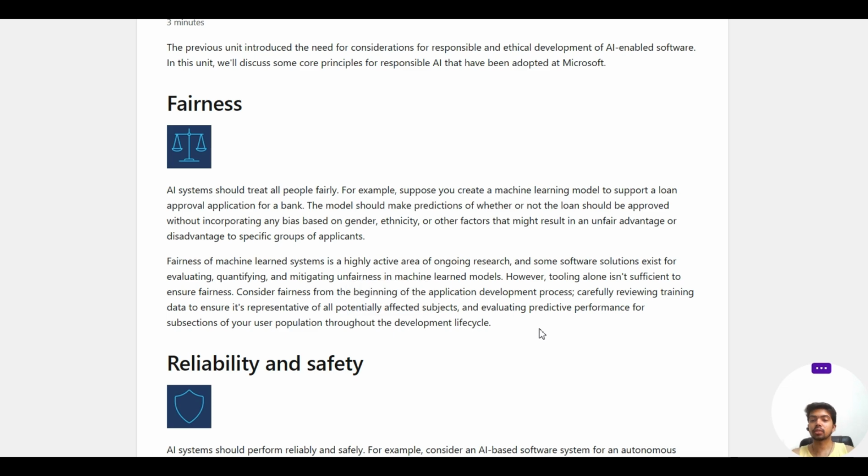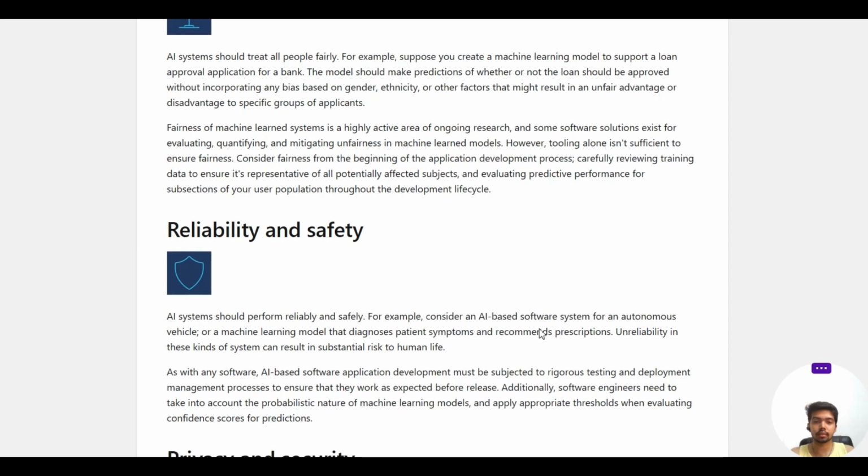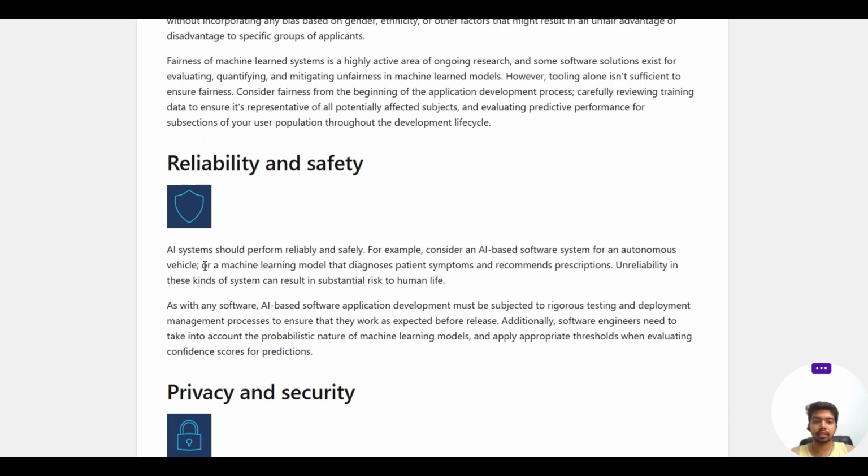Your data should not be biased in itself. If your data is biased, then it doesn't matter what you do, it is going to give you biased results. Then comes reliability and safety. An AI system should perform reliably and safely. For example, consider an AI-based software system for an autonomous vehicle, or a machine learning model that diagnoses a patient's symptoms and recommends prescriptions. Unreliability in these kinds of systems can result in substantial risk to human life.